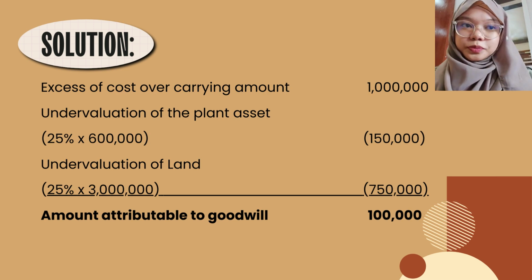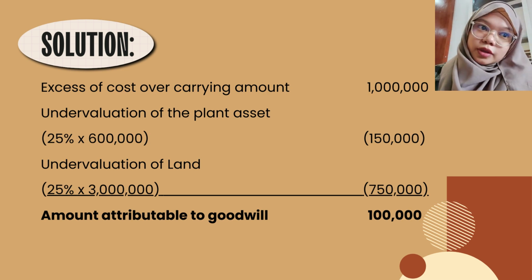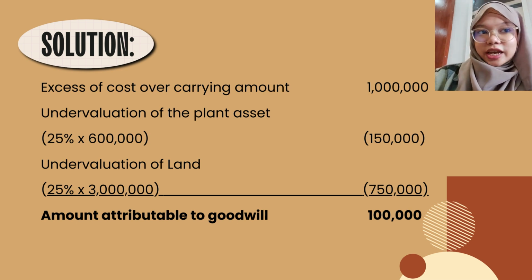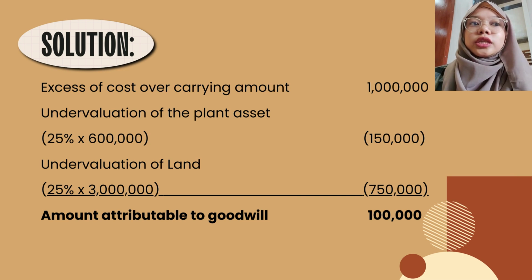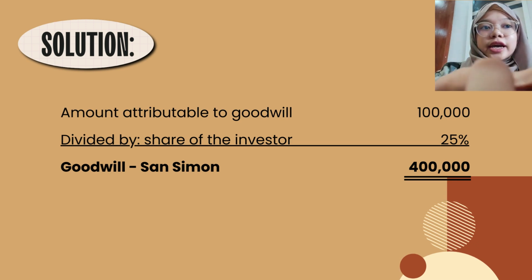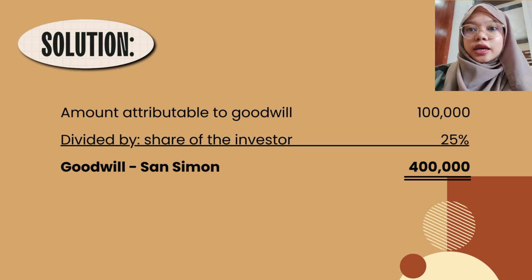So question, is this the goodwill of San Simon? As I have said earlier that we are computing in the side of the investee, not the investor. So this result that we have here, the 100,000, is actually the goodwill of the investor. So to get the goodwill of the investee, we are to simply divide the goodwill of the investor by the acquired share, which is 25%.